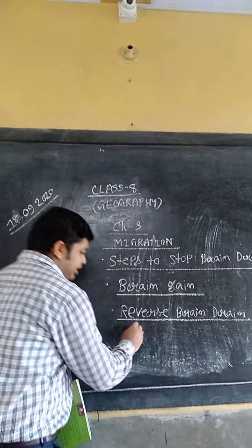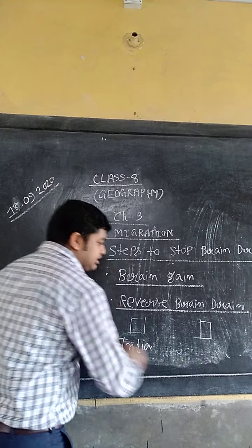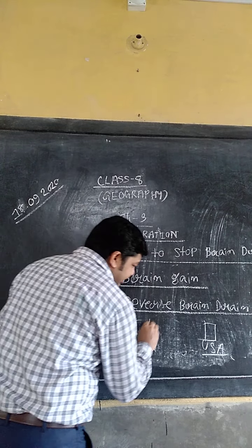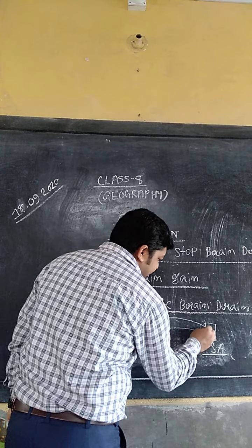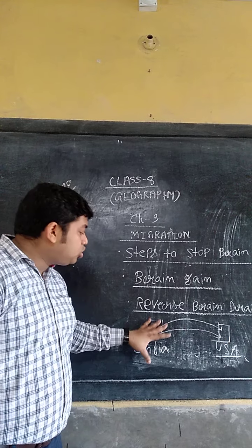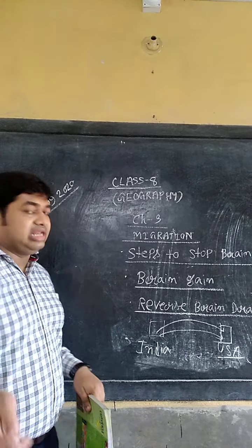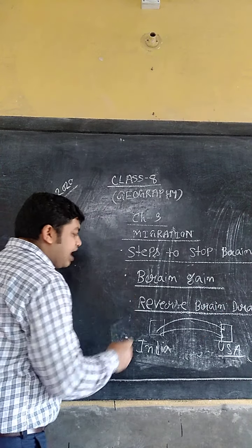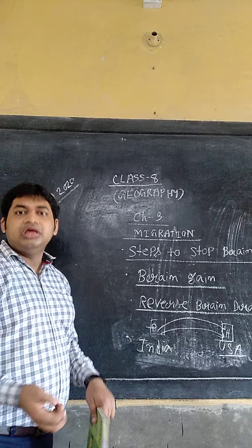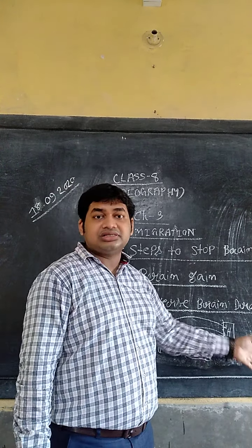One more thing to be clear on is which one is the parent country and which one is the host country. Suppose there are two places here. Suppose this one is India and this one is the USA, or UK, just as an example. While people are migrating from India to the USA, because India is a developing country and the USA is a developed country, the country from where the people have migrated is known as the parent country. And where they migrated to is called the host country.